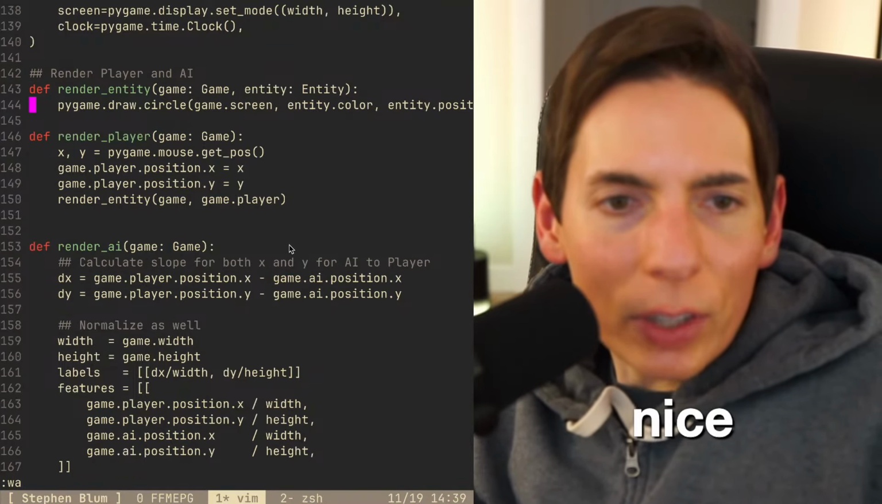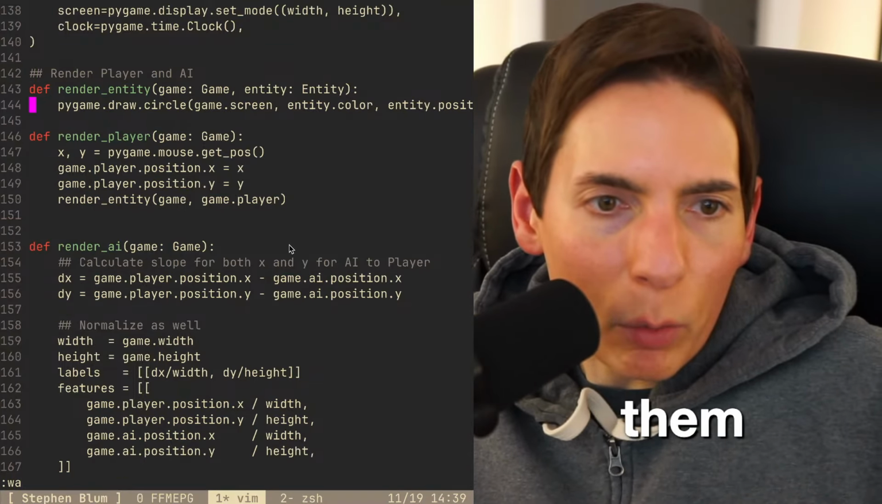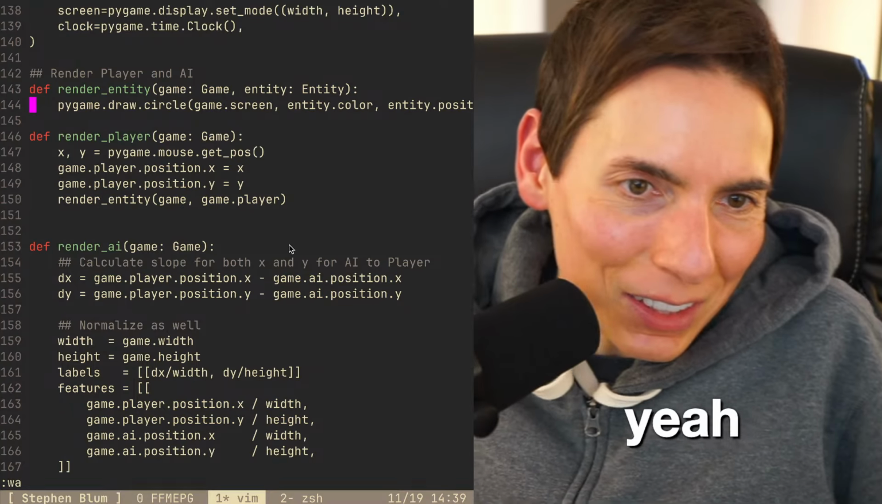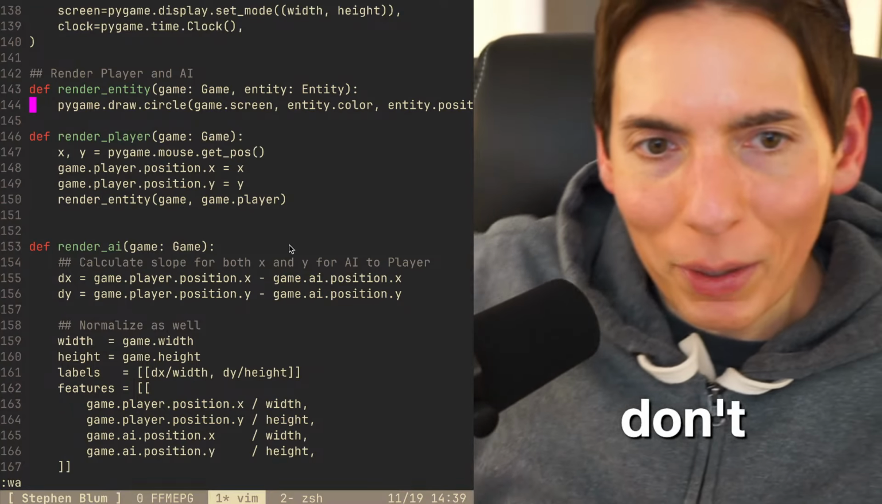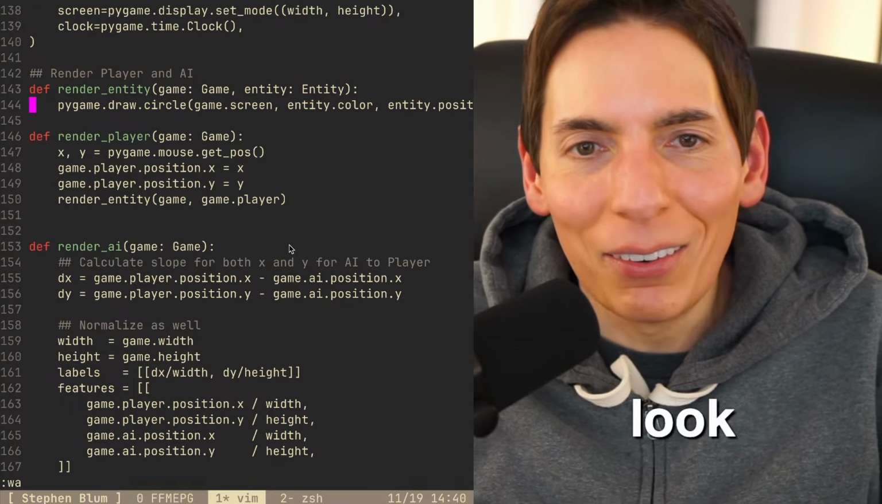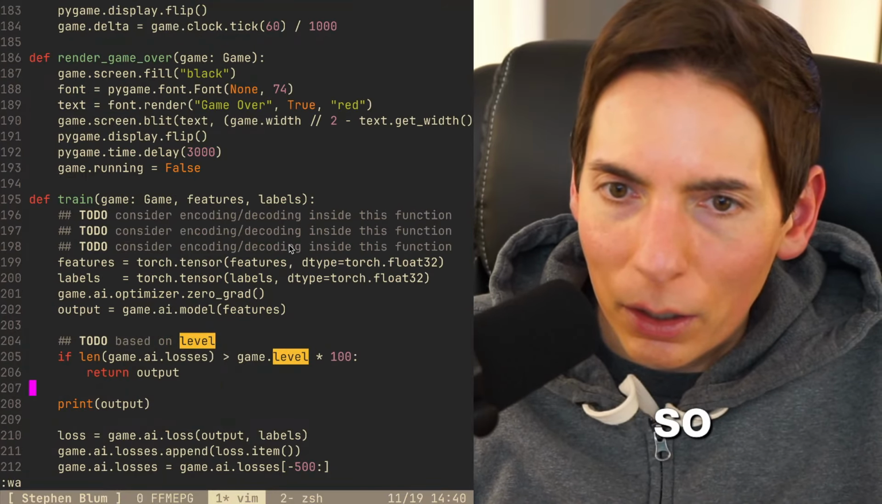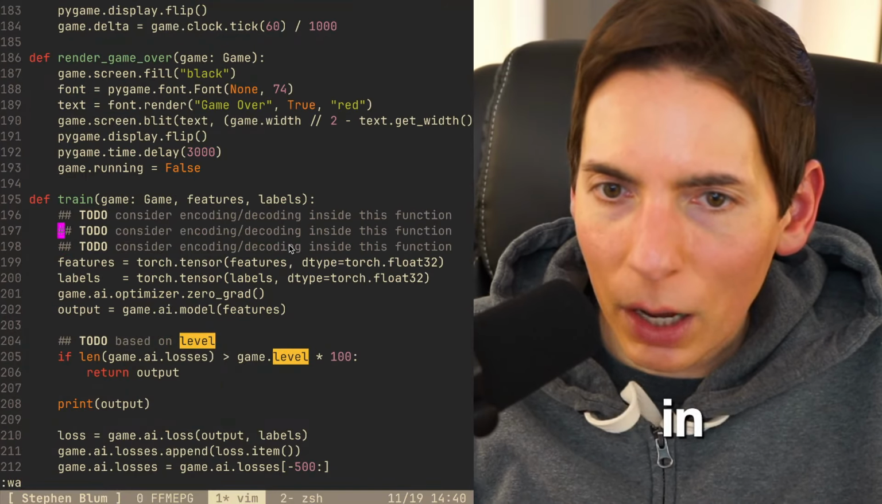Nice. Just FYI for anyone, Vim does have a big learning curve. It does. Yeah, you're right. Don't be fooled by how easy he makes it look. I know we're zooming around here. We are zooming. Okay, so we're locked in, you guys. We are locked in.